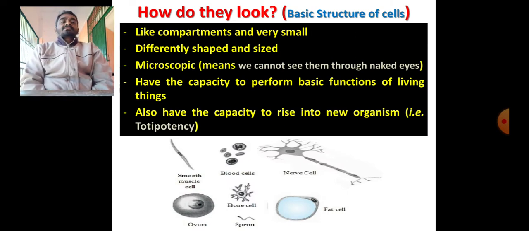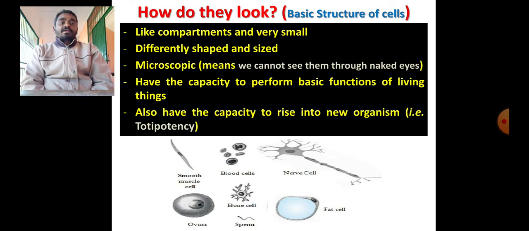After that, many scientists and different types of people started working on the different types of cells found in different organisms, the constituents of the organisms. Then they found that these cells are differently shaped and differently sized, and they can't be seen with our naked eyes. We need certain kinds of devices for it. Cells which cannot be seen with naked eyes are called microscopic cells. Almost all types of cells, except nerve cells, are microscopic in nature, and they have the capacity to perform their basic functions in living organisms.